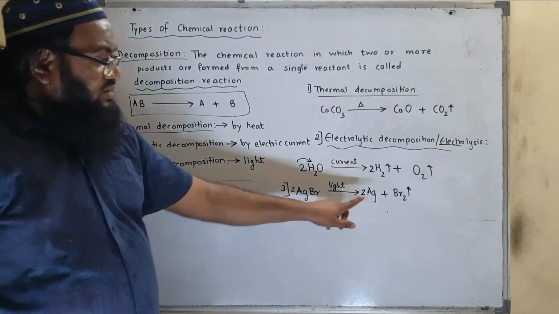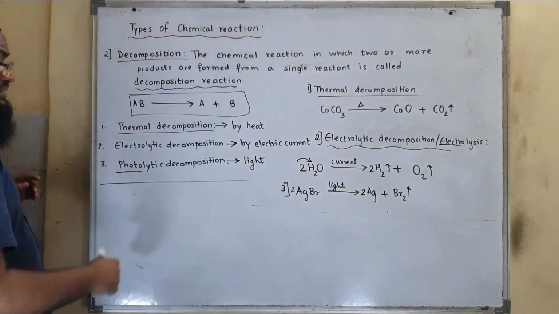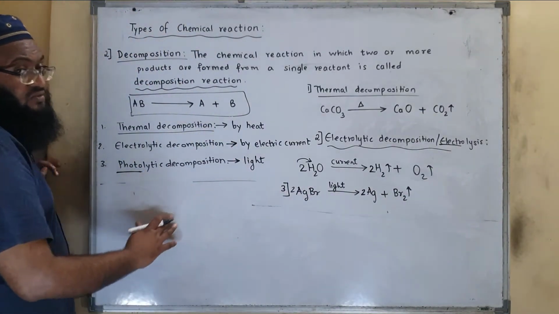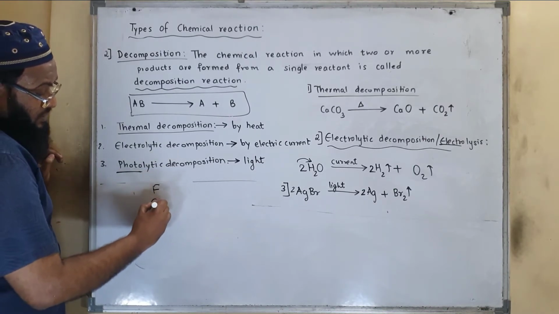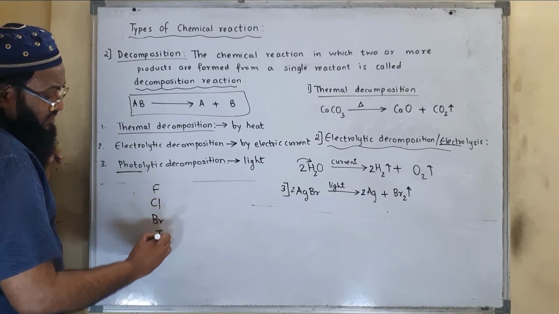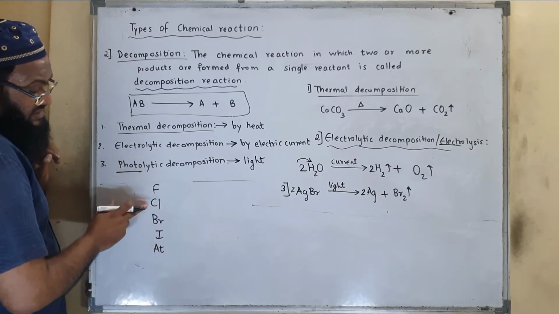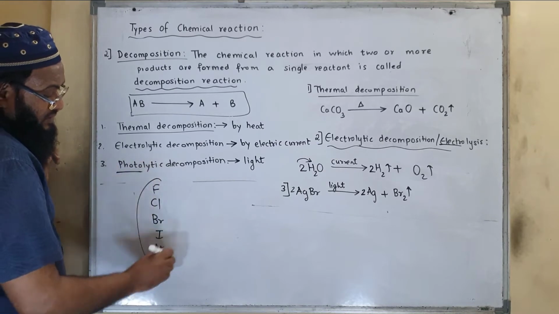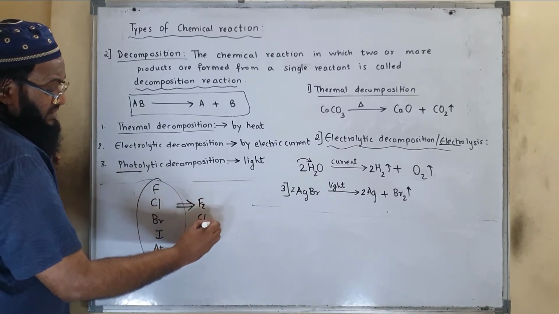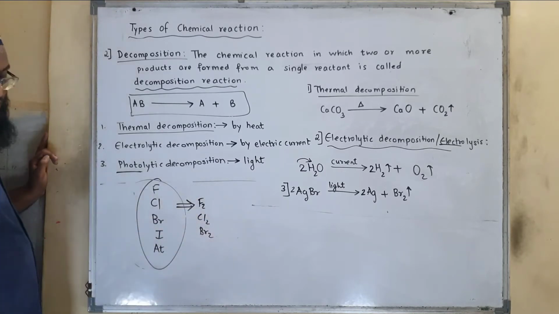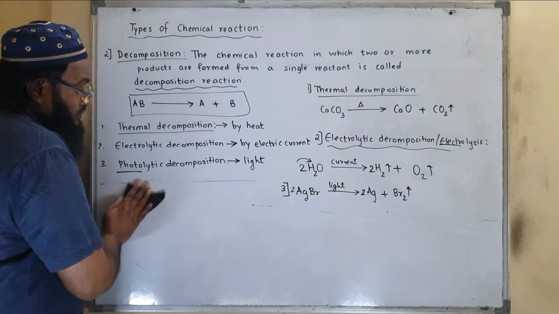That is called photolytic decomposition. Over here we have seen that bromine is released as Br2. Why? Because bromine belongs to the halogen family, and you all are aware of the halogen family. What are the halogen family? Fluorine, chlorine, bromine, iodine, astatine. Their molecular formula is diatomic, that is F2, Cl2, Br2, I2. Okay, so this was decomposition reaction.